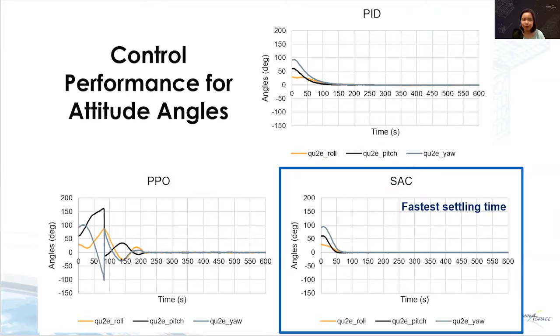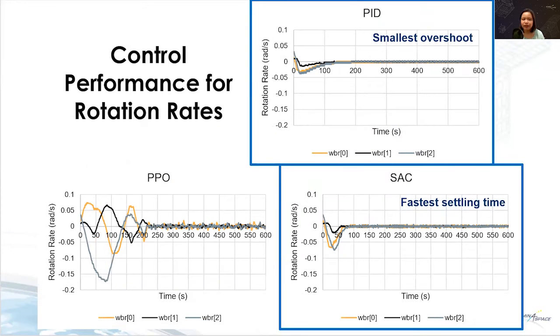Here is the control performance for the attitude angles. It is represented as the roll, pitch, yaw. The algorithm which achieved the fastest settling time is the SAC. On the other hand, the worst performing algorithm is the PPO. And here is the control performance for our rotation rates. The PID achieved the smallest overshoot and is the most stable. On the other hand, SAC is still the fastest attitude controller.